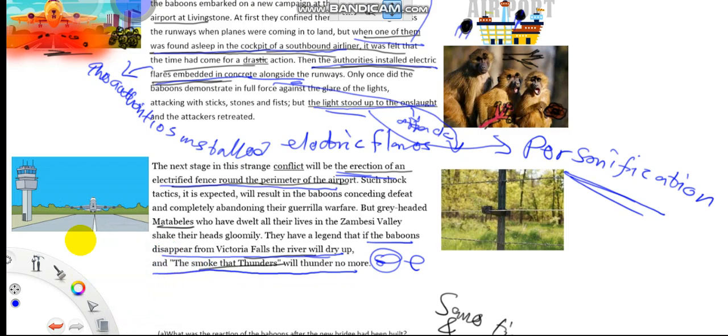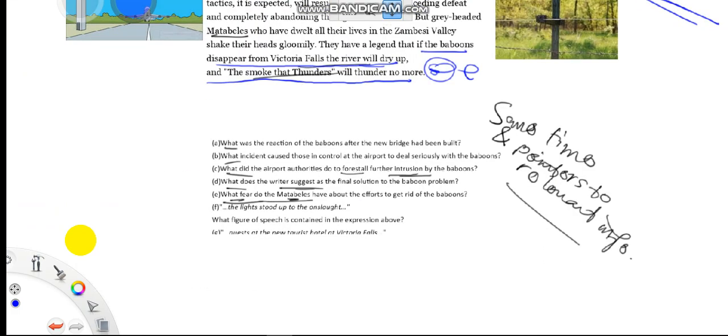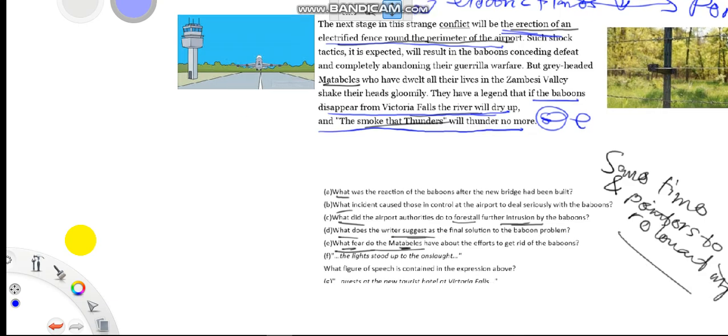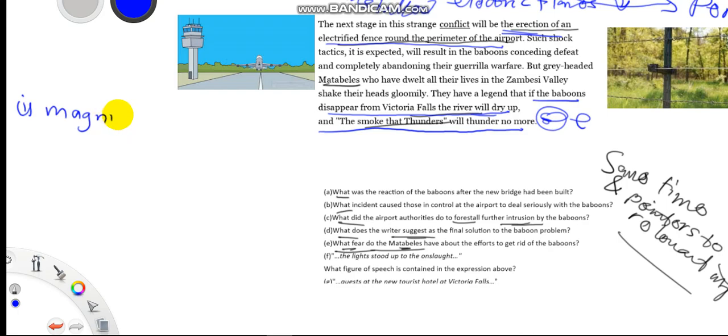Now, let's get ourselves some space here. We have been given words in the passage. The words we have been given are Roman 1, magnificent.